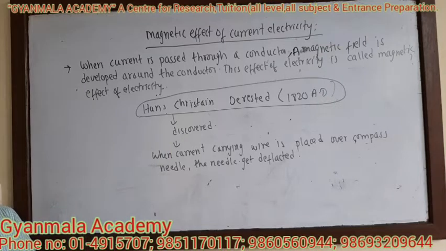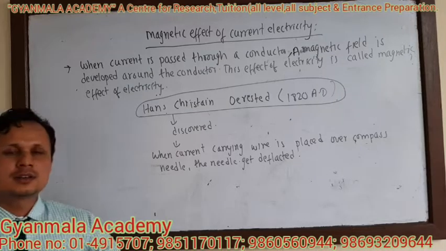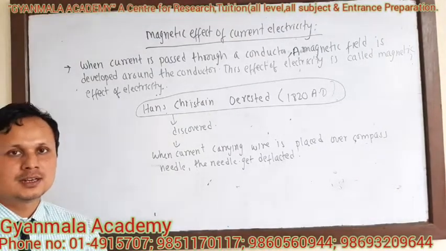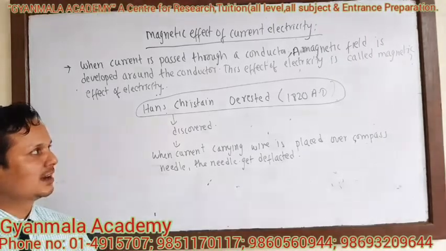Now let us discuss the magnetic effect of current electricity. When a current is passed through a conductor, a magnetic field is developed around the conductor. This effect of current electricity is called the magnetic effect of current electricity.